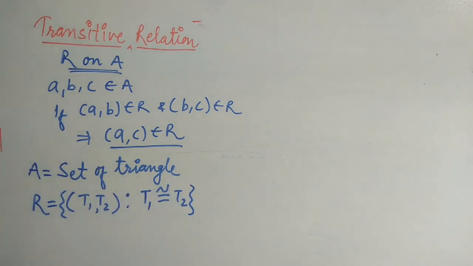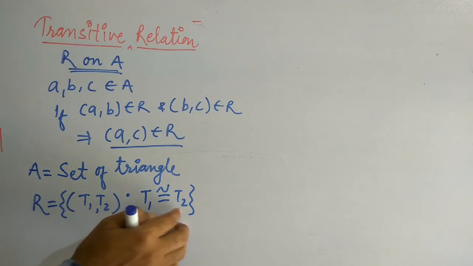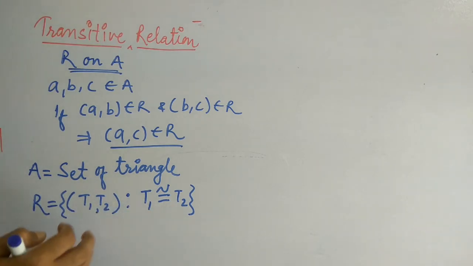Okay, so we take two triangles T1 and T2, where T1 is congruent to T2.